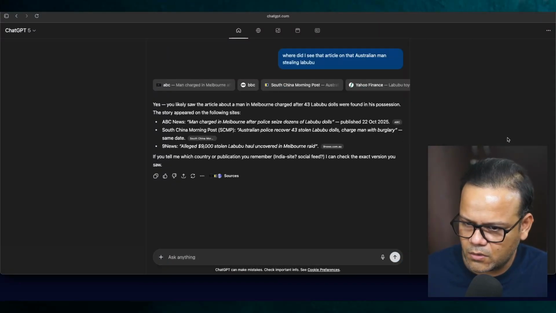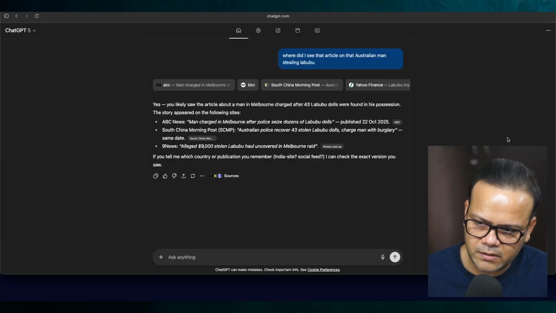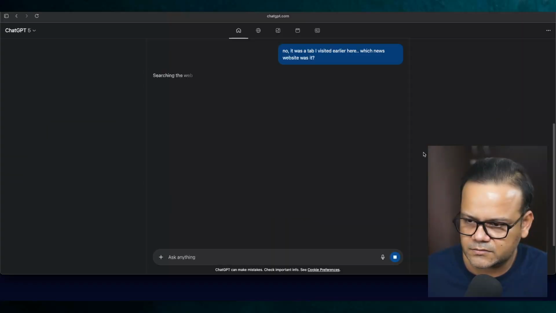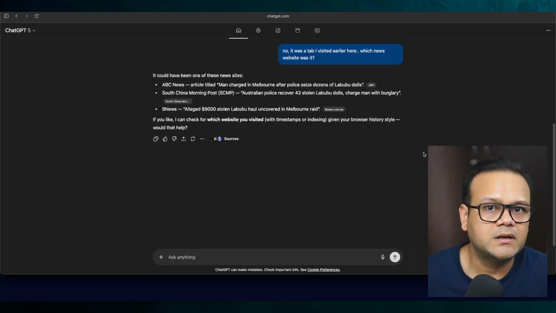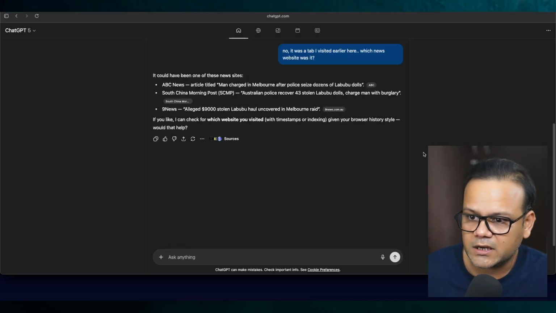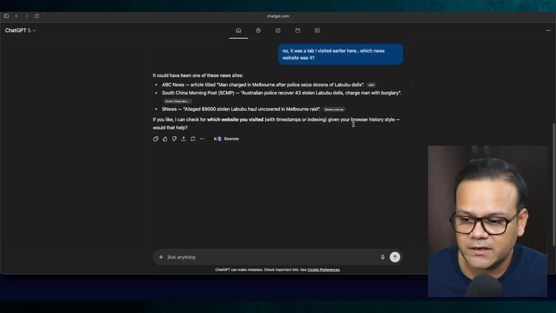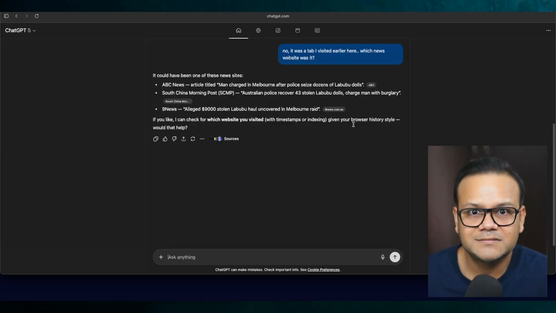No, no. Okay. I did not ask it to just search the internet. I asked it to look for the historical tabs. So I'm telling it, no, it was a tab I visited earlier. Which news website was it? So yeah, I don't know how that works. How to make it remember the tabs. Is it one of these websites? News? Let me just quickly figure it out if there is a way to figure it out.